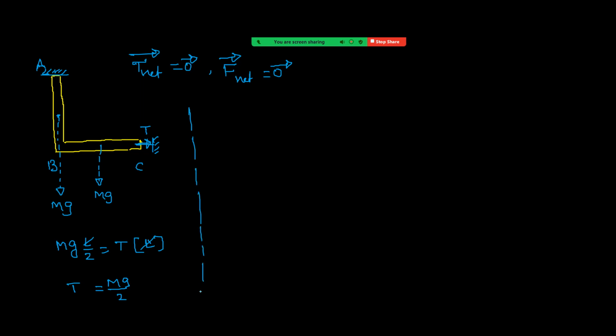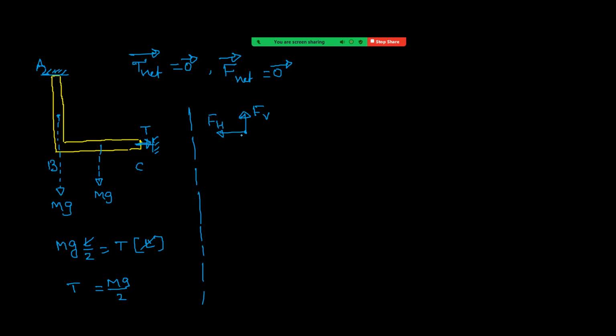See next what we have to calculate. What is the hinge reaction at point A? So now we can use net force equal to 0. Suppose a hinge reaction at this point having two components, vertical and horizontal.